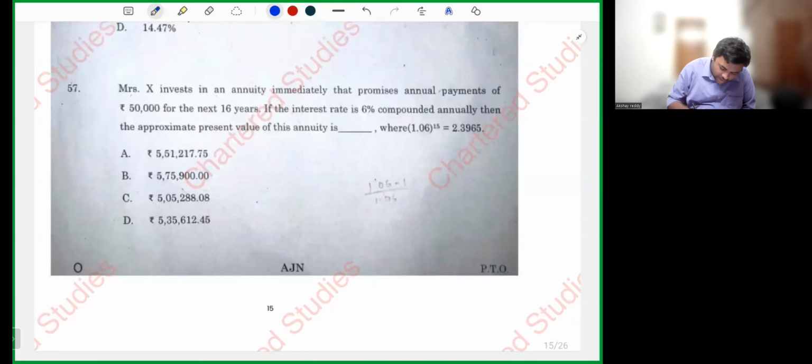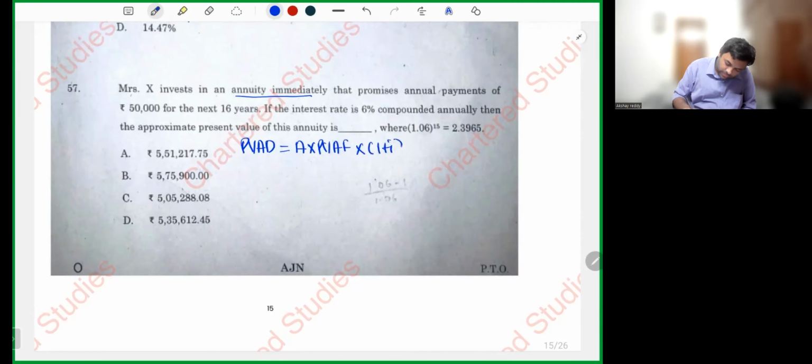Mr. X invests an annuity immediate that promises an annual payment of 50,000 for the next 16 years. If the present value is at 6% compounded annually, then what is the approximate present value of the annuity? Present value of annuity due will be A into present value annuity factor into 1 plus i.